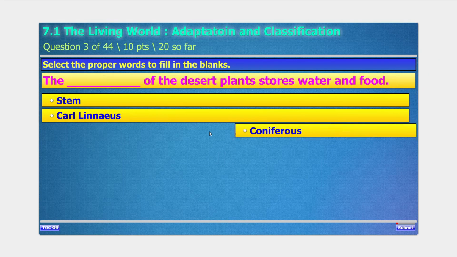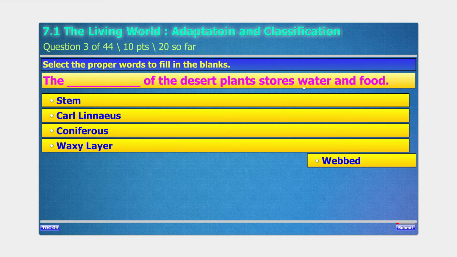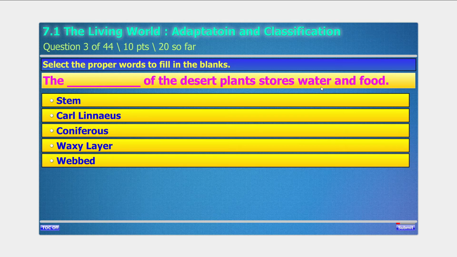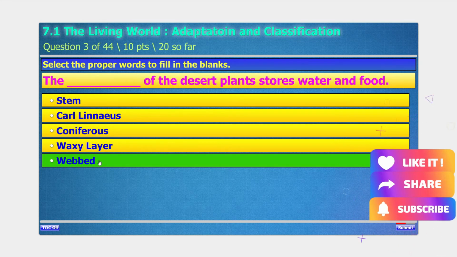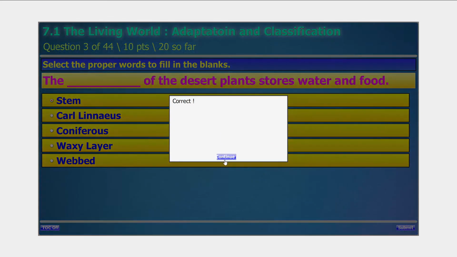The dash dash of the desert plants stores water and food. Options are stem, carnivorous, coniferous, vexillary, webbed. I think the answer is stem. Correct.